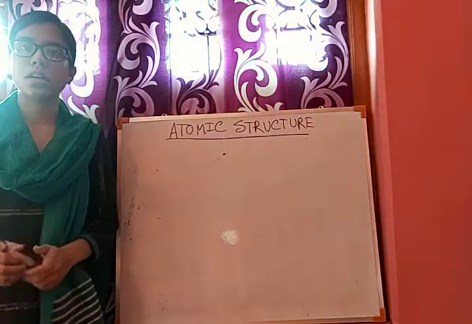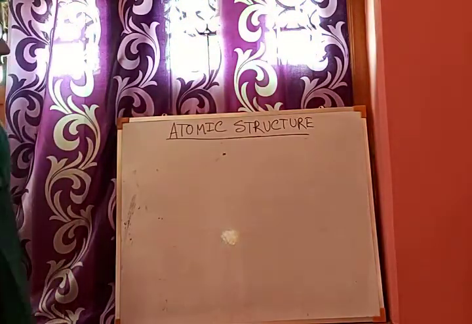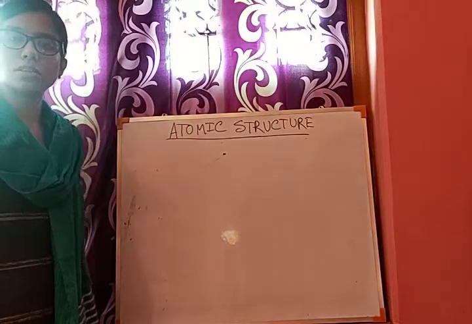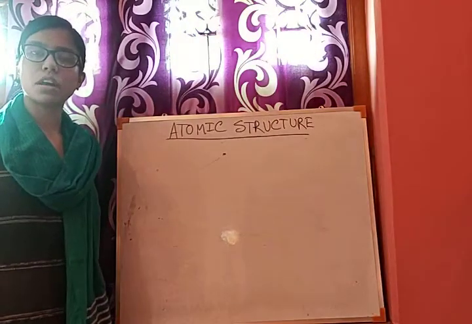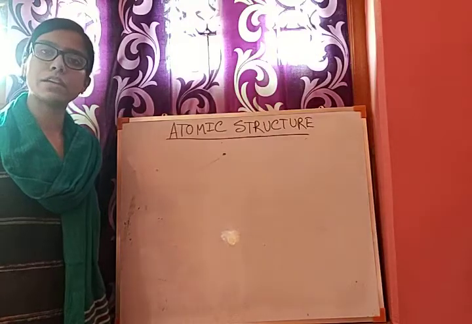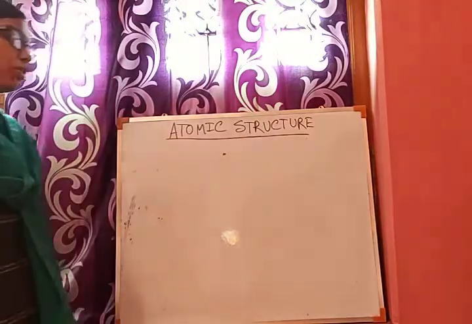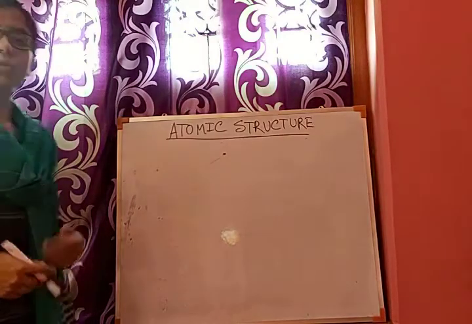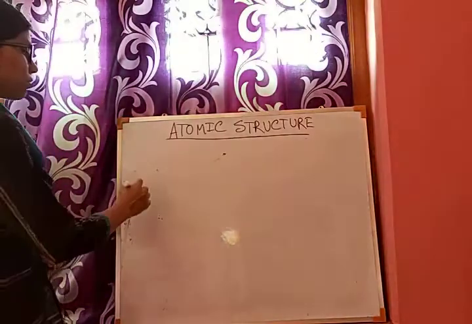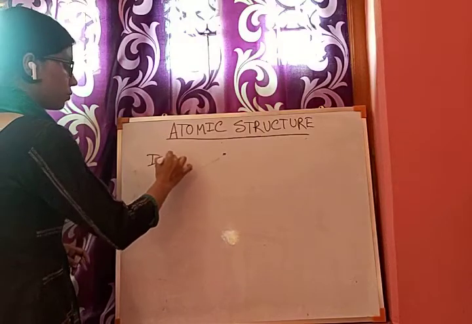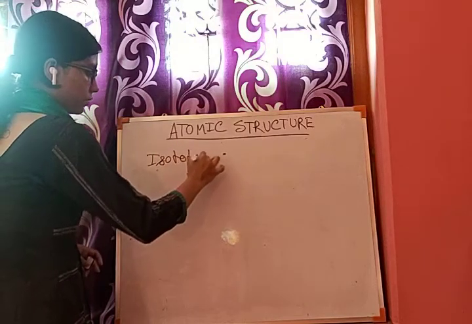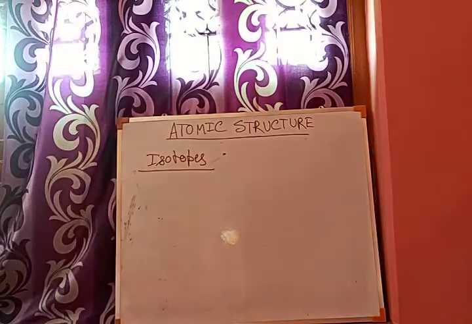Another drawback of Dalton's atomic theory: Dalton said that the atoms of an element are alike in all respects, but that is not true. We are coming to why it is not true: because of the existence of isotopes. What are isotopes?